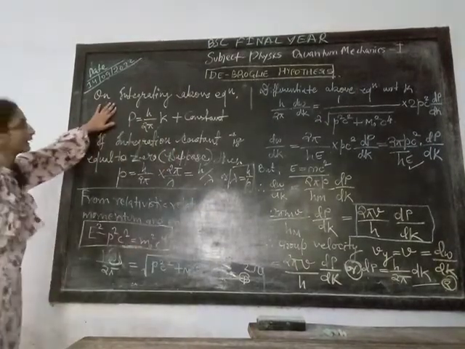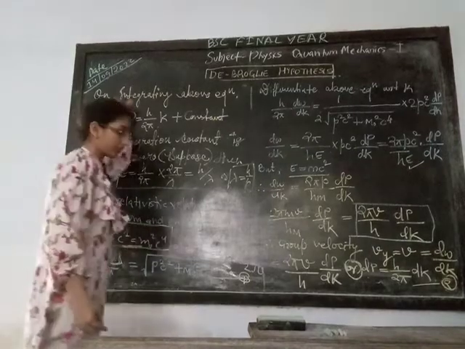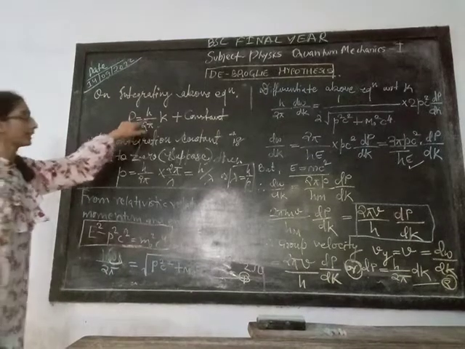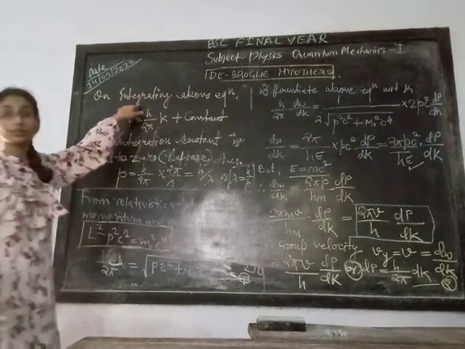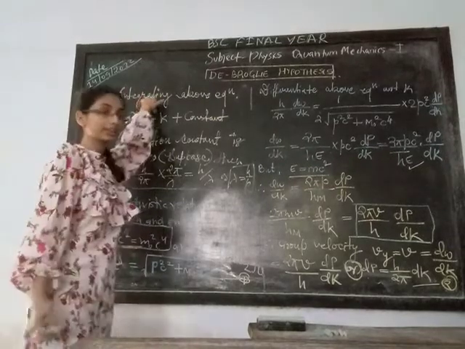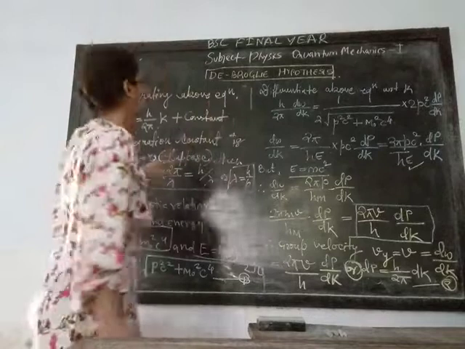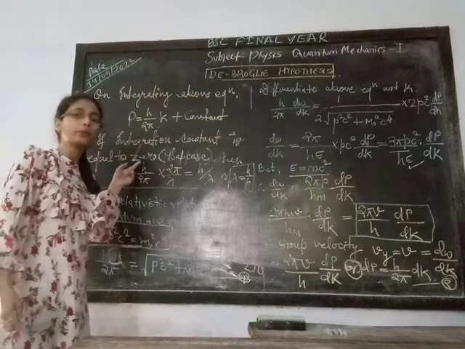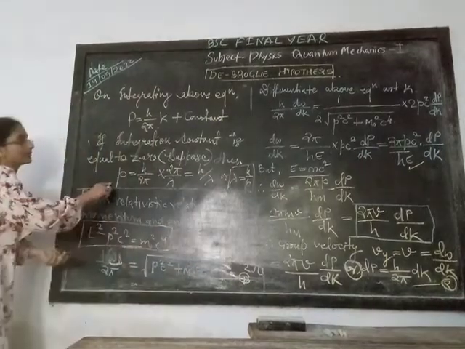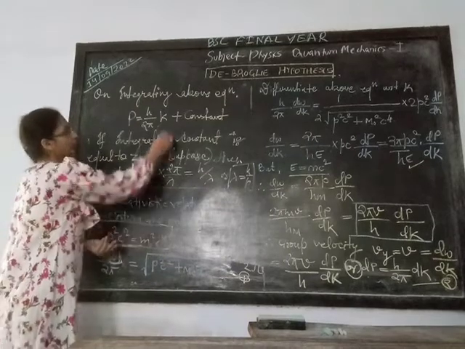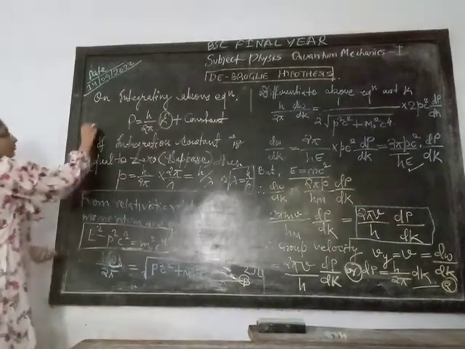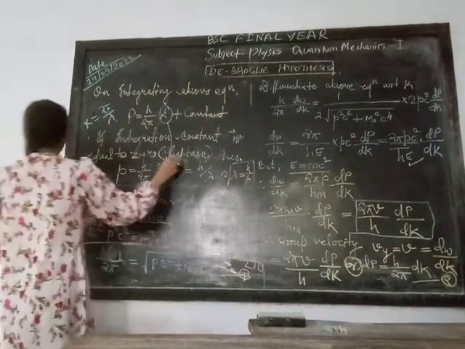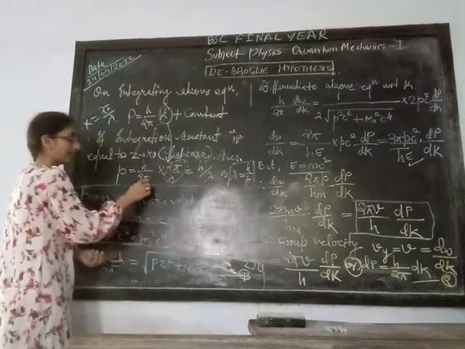So on integrating the above equation, p is equal to h by 2 pi k plus constant, because we integrate it. So when we integrate, we always add a constant term. So if the integration constant is equal to 0, then k is equal to 2 pi by lambda, so p is equal to h by lambda.